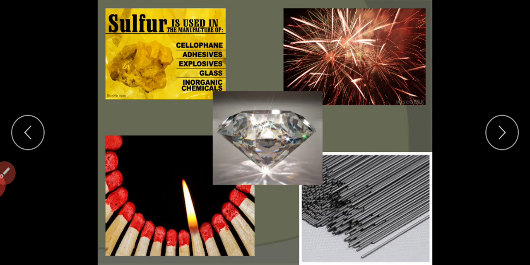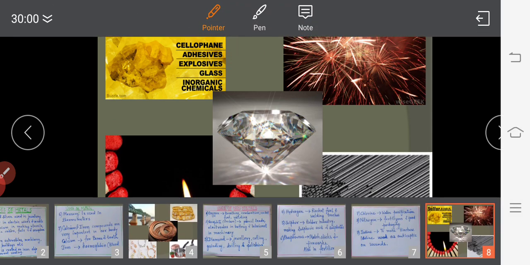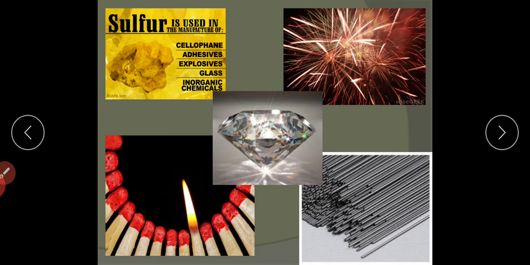Here in this picture you can see sulfur. Other uses of sulfur are also given as cellophane, adhesives, explosives, as in making glass, inorganic chemicals. Phosphorus and sulfur are also used in making fireworks. This is phosphorus used in making matchsticks. This is diamond. This is graphite.